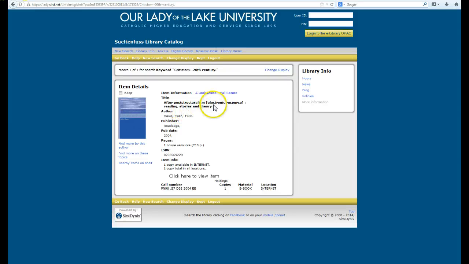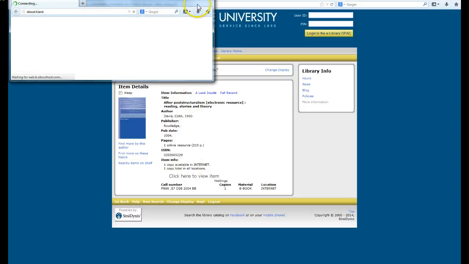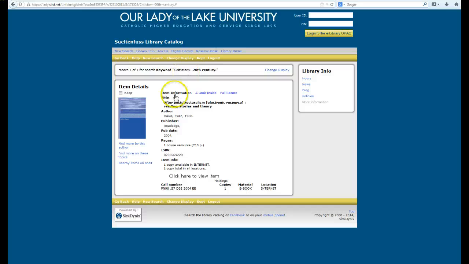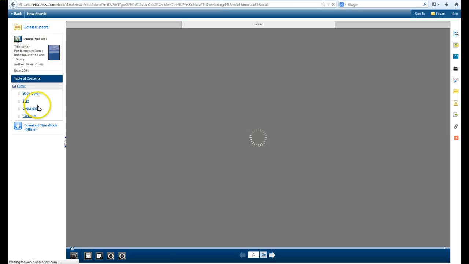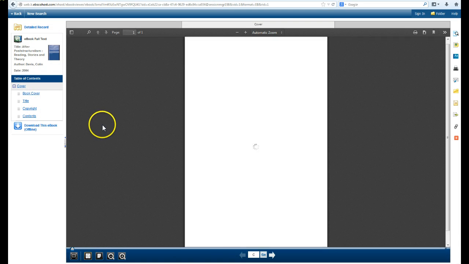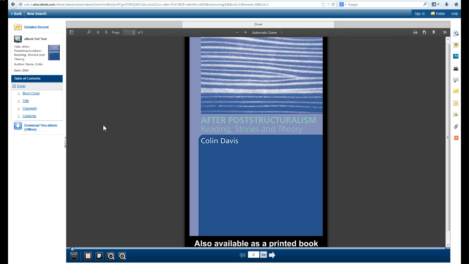This one tells me that this book is available right here on the web. It's not a physical book that you would check out. Instead, it's an ebook, so you access it right on your computer. Click here to view. Right over here, I can either download it and check it out, or I can just look at it. In this case, I just want to look at it. I don't want to check it out. If I check it out, like any other book, whether it's an ebook or a physical book, it's going to be in your name and you're going to have it, and only you will be able to use it.